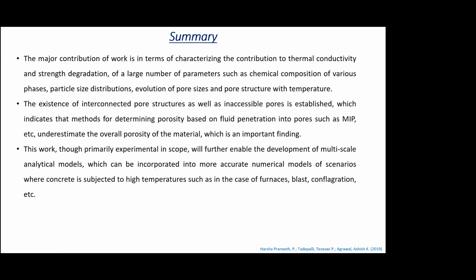So the major contribution of this was to characterize the strength degradation with thermal conductivity, and also they looked at chemical composition, pore structure, and pore size evolution, and we established the existence of the interconnected pore structures as well as inaccessible pores, right? Which indicates that all these fluid penetration methods will underestimate the overall porosity, which is a very important finding actually.